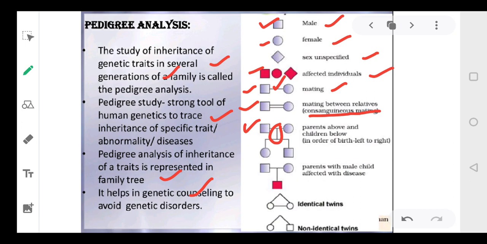Okay, then if the child is having the disease, so this is a child and this is a male child which is having the disease. Then if there is an identical twin, these two represent the identical twins. These are connected by a single line with each other, with 2 lines from the top. So these are identical twins. Okay, and this is a symbol for non-identical twins. Twins are there but not identical twins. Okay. Then apart from this, there are a few other symbols which are not mentioned in this chart. Let's discuss them separately.